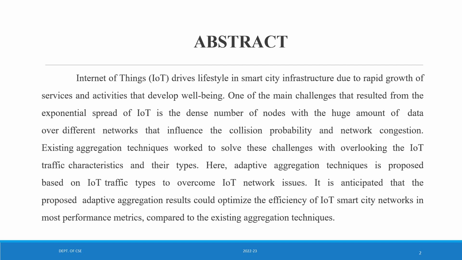Here, an adaptive aggregation technique is proposed based on IoT traffic types to overcome IoT network issues. It is anticipated that the proposed adaptive aggregation results could optimize the efficiency of IoT smart city networks in most performance metrics compared to existing aggregation techniques. So based on this, today's topic will be adaptive aggregation of collocation methods for congestion and traffic using Internet of Things.